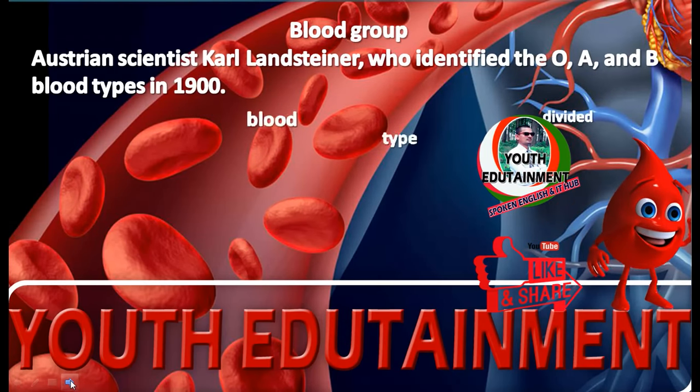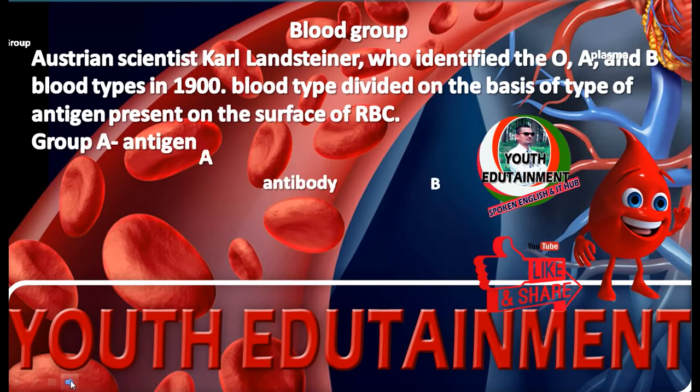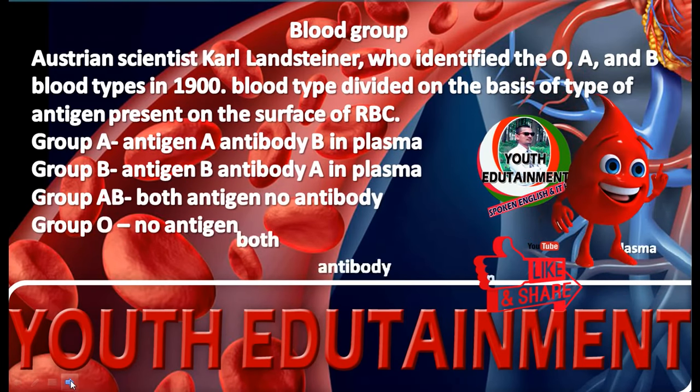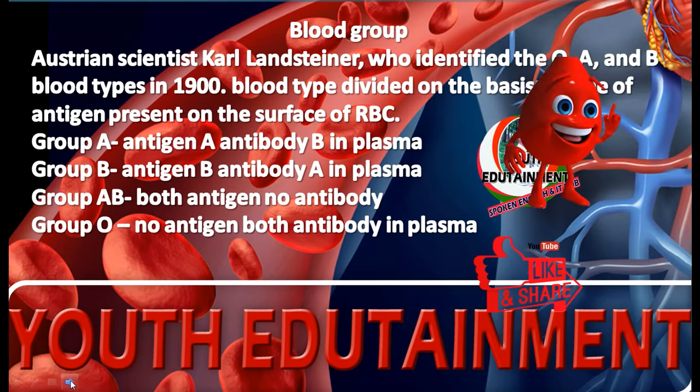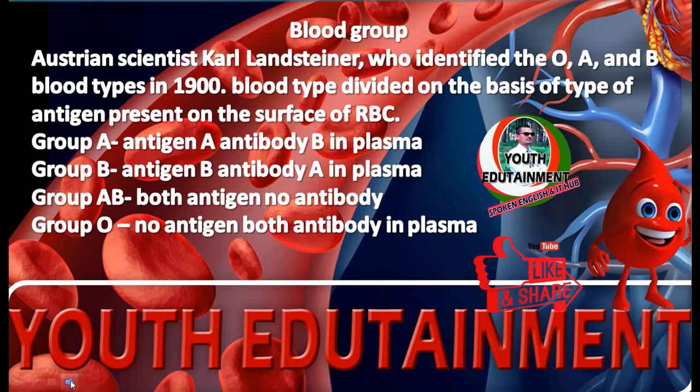There are mainly 4 types of blood group. Karl Landsteiner discovered blood group in 1900. There are mainly 4 types of blood group, that is group A, group B,